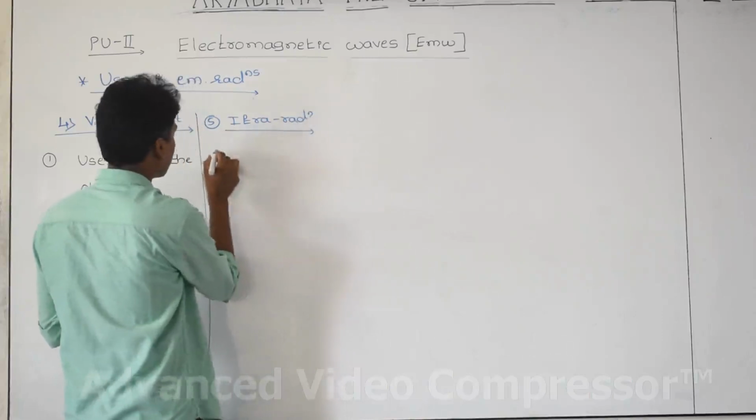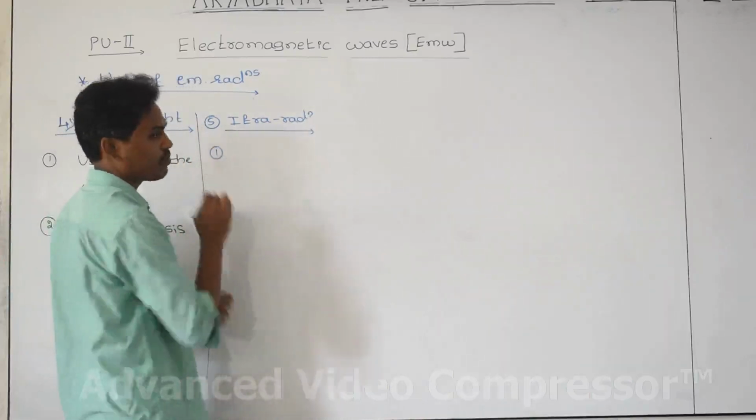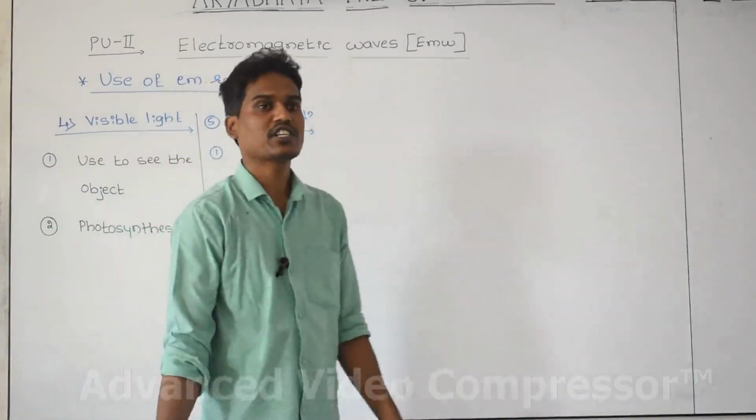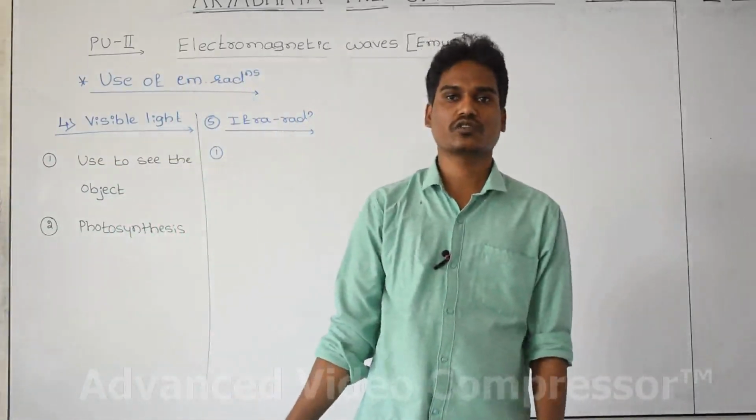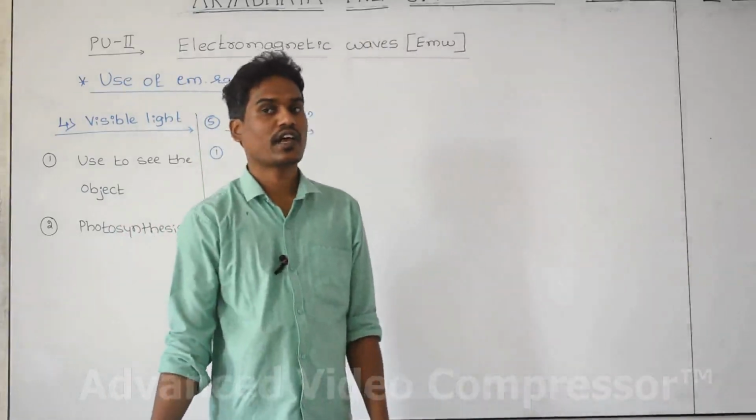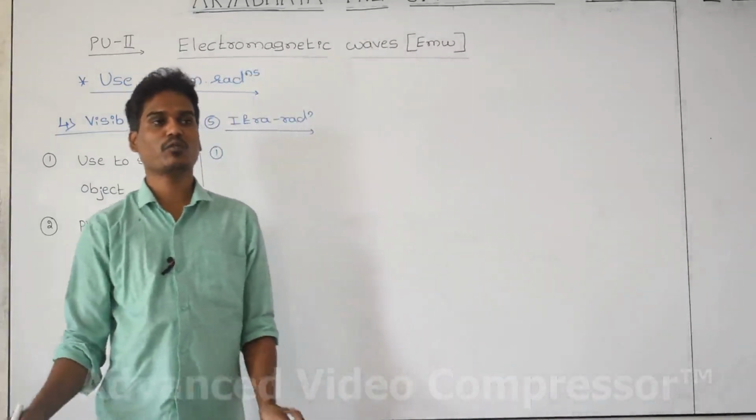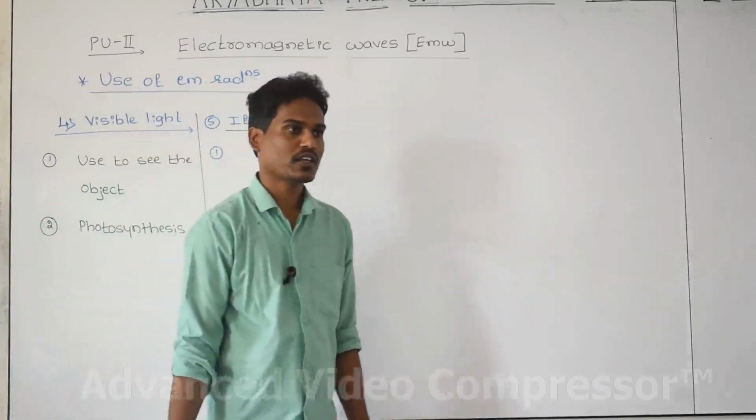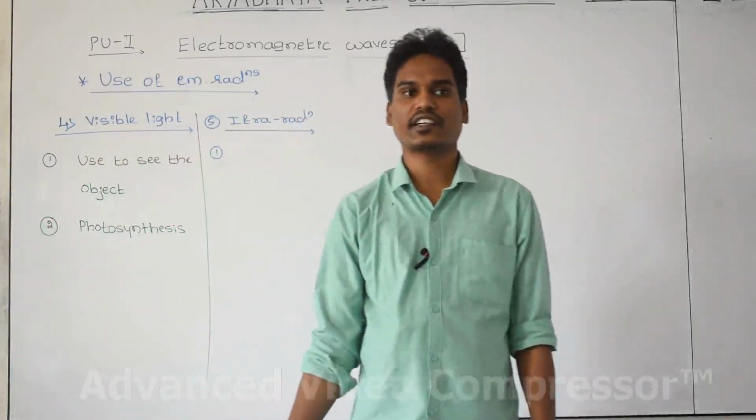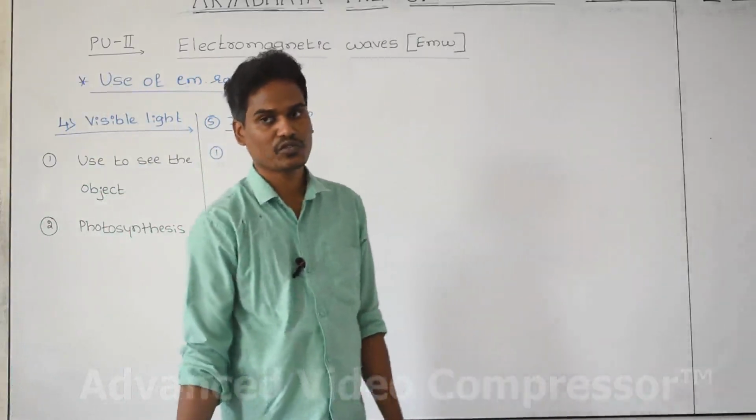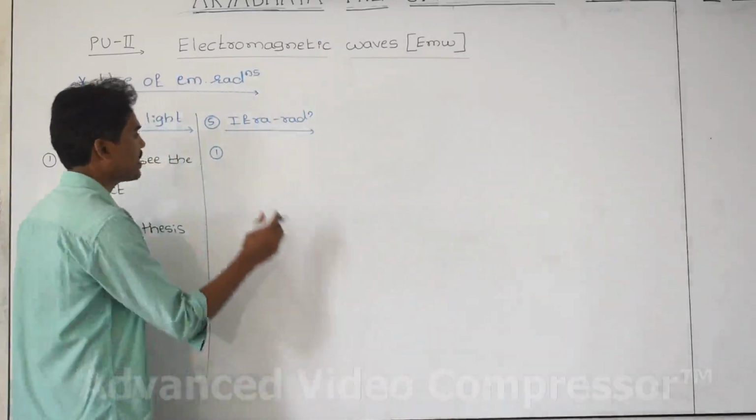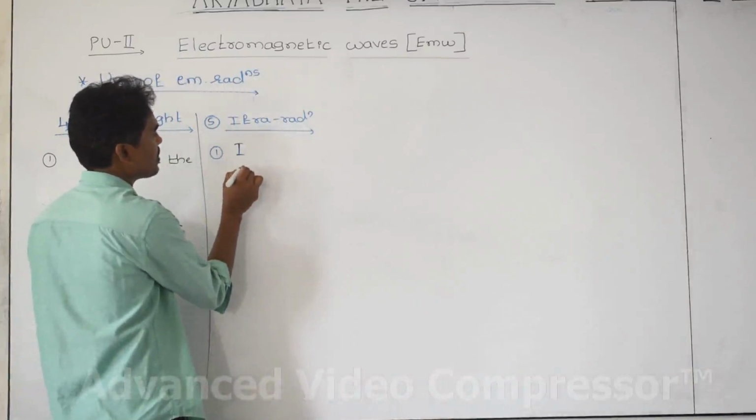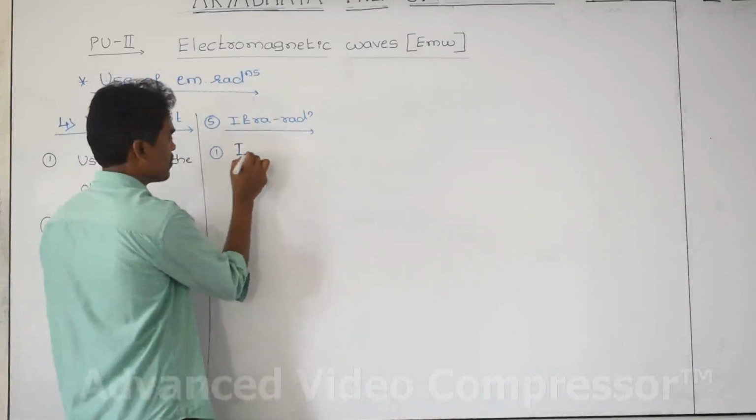The infrared radiation we are going to use in night cameras. Night camera means, for example, while shooting videos or movies at night time or in big forests like the Amazon, there is no light in the forest or during night time. In order to shoot the movies, the cameras we are going to use are night cameras. In night cameras, the electromagnetic radiation they use is infrared radiation.